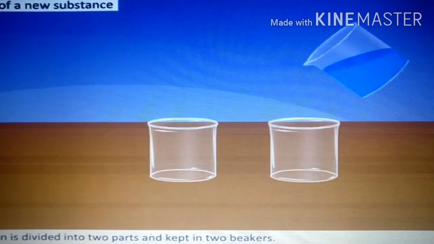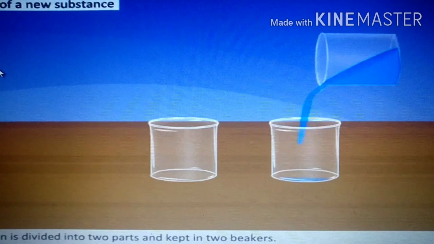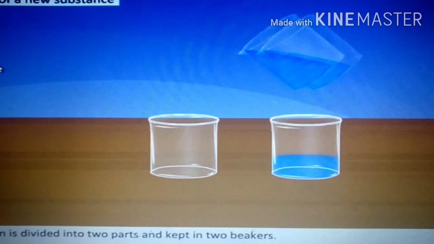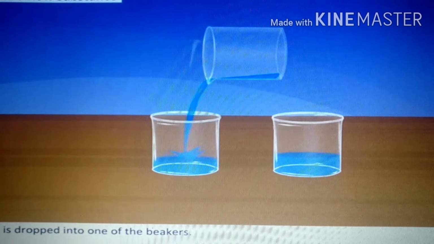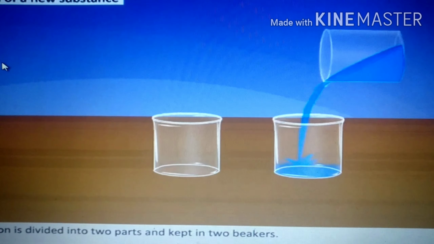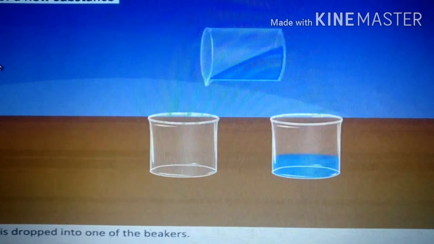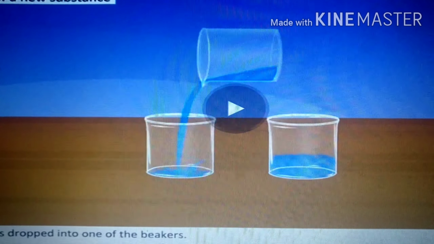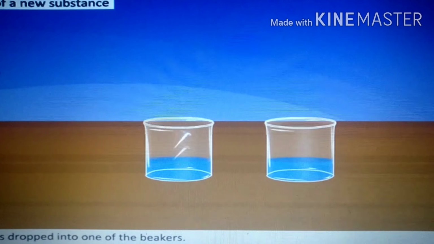What do you observe here? There is a formation of blue color solution. Now you divide this solution into two equal halves in two different beakers. Next, after that you have to place an iron nail. As you can see here, we have to place an iron nail in one of the beakers as shown here.